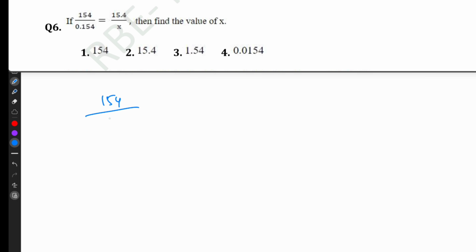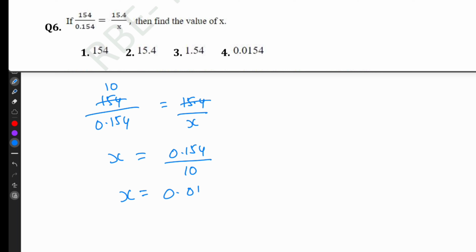So 30 is the right answer. If 154 divided by 0.154, that equal to 15.4 divided by x. So this will be divided 10 times. Cross multiplication, x equal to 0.154 divided by 10. So x equal to 0.0154.